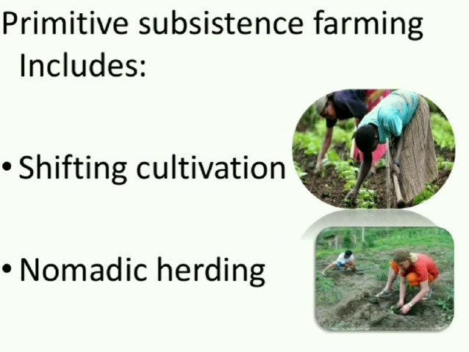The other, or second, type of farming is primitive subsistence farming. In that, there are two classifications. The first one is shifting cultivation and the second is nomadic herding.